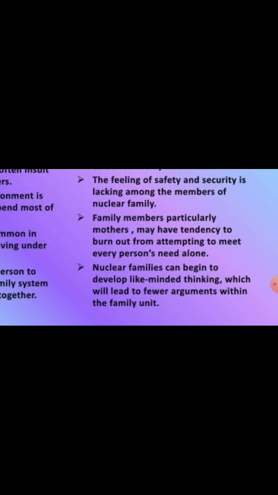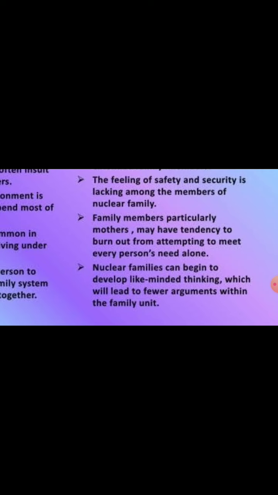She has more responsibility than the father, such as leaving the children to school, going to the market, all such things, and even working alone at home. Here the mother may have more stress to meet every person's need alone because she has to work alone, isn't it?